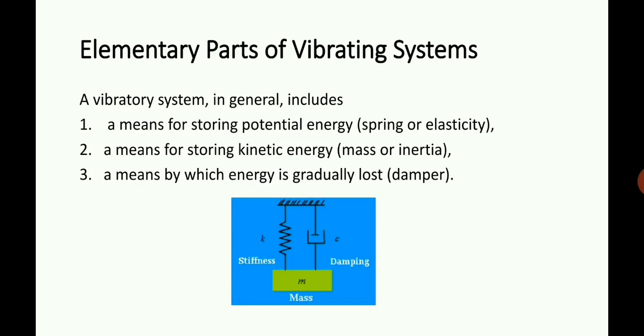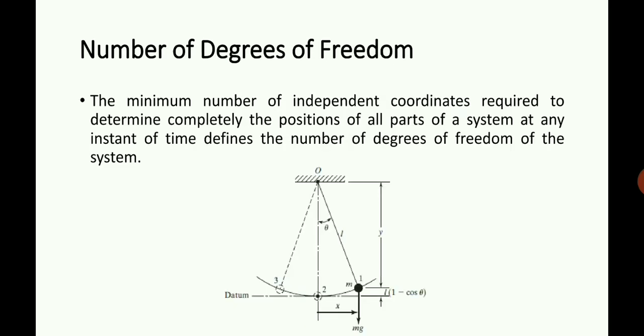Now the next important term which we are going to handle is the number of degrees of freedom. You have already learned about degrees of freedom in previous semesters, but just from this point of view, degrees of freedom is the number of independent coordinates which are used to specify the position of a system.